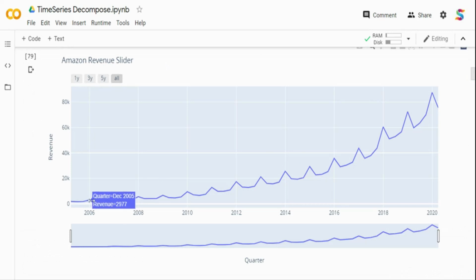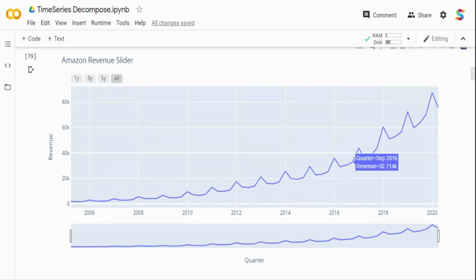If you see this particular part, the seasonality increase has been pretty constant till 2009. But in 2010, there's a slightly higher peak, and then it has been constant. And again in 2014, the peak has been higher. Similarly, the peak has been increasing over time, and this is what we call whether a time series is stationary or not. From 2005 to 2010, the time series has been mostly stationary, but after that it has not been stationary.